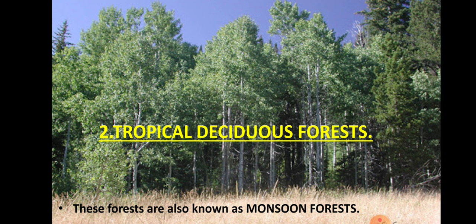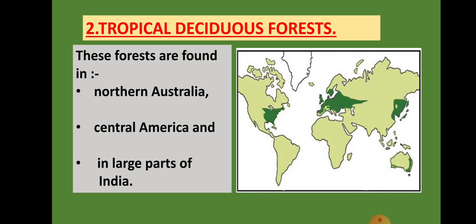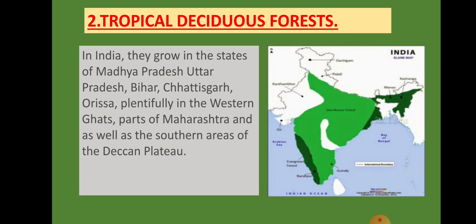Now tropical deciduous forest. These forests are also known as monsoon forest. These forests are found in northern Australia, Central America and in a large part of India.